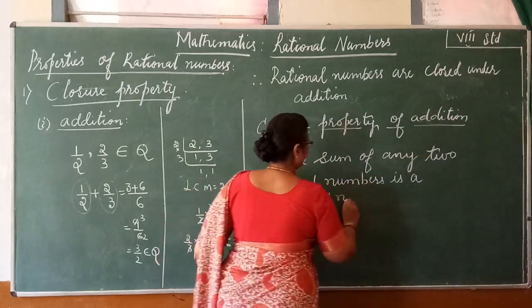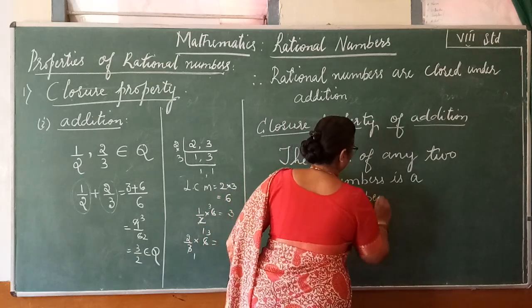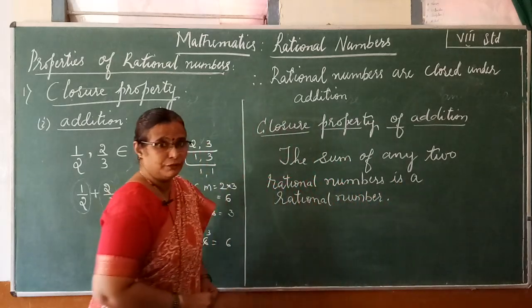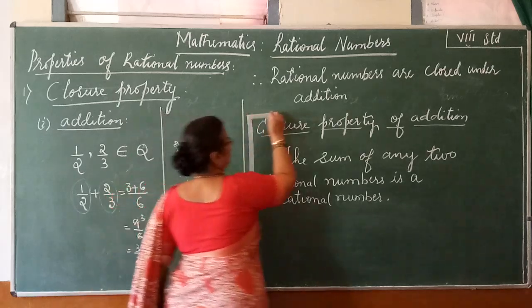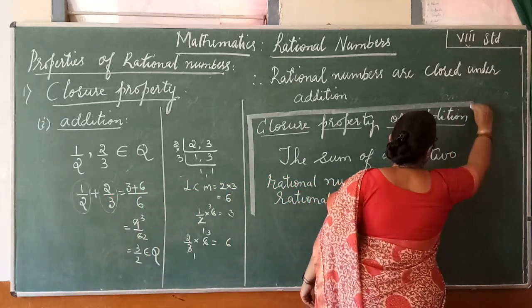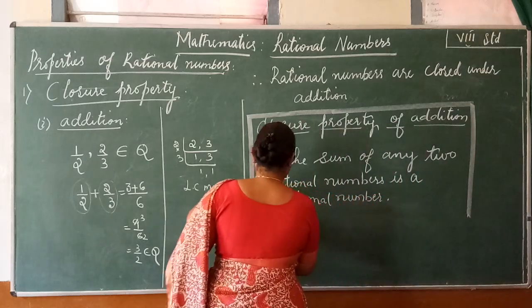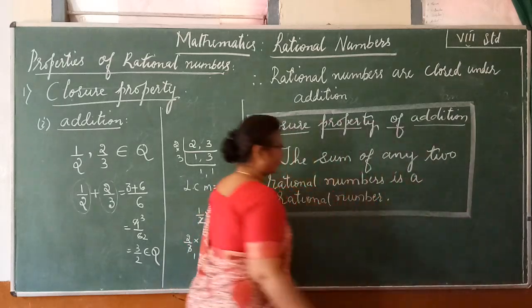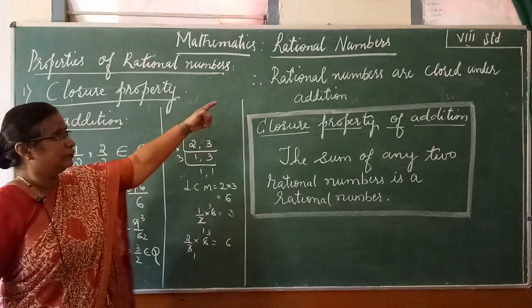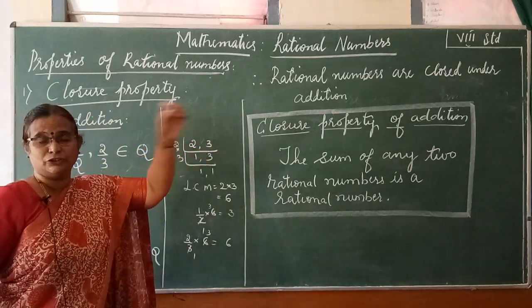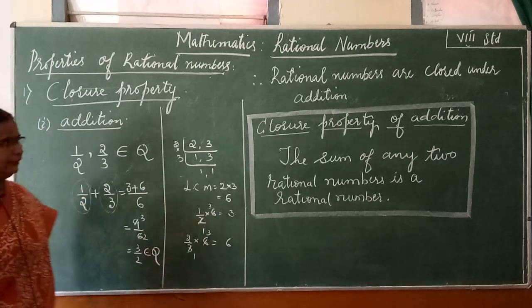This is the definition of the closure property of addition. When you write this in your notes, in the same way you have to draw a box around the definition. Even "rational numbers are closed under addition" is also an important statement.